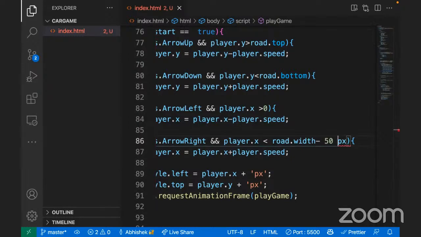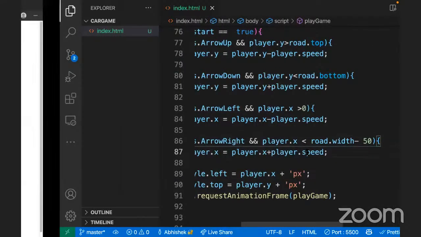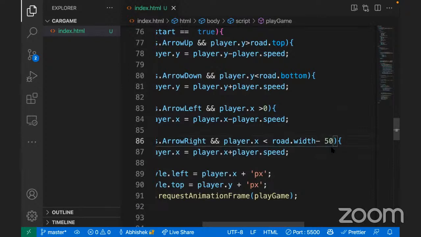Pixel is a problem, so let's remove the pixel and the unit will be taken automatically. Now let's try it. Okay, it is getting stopped. I've given it a value of 50, so it is stopping at this point. If you want, you can increase it a little more. It looks like some part is going, so 55. You see, I guess this is proper now. Awesome.